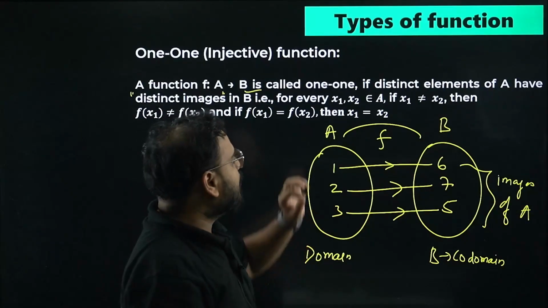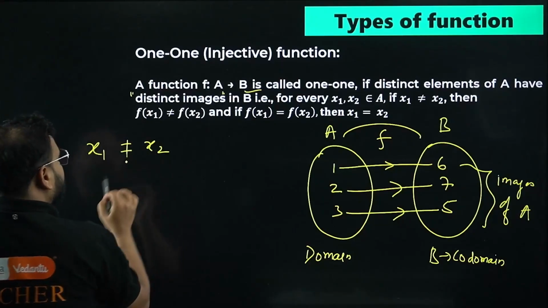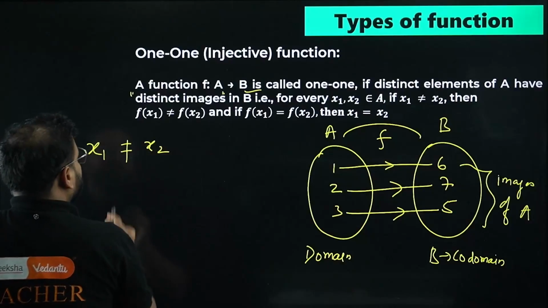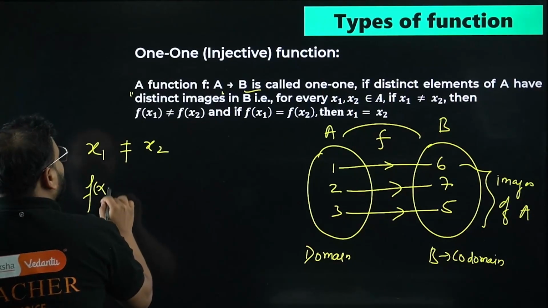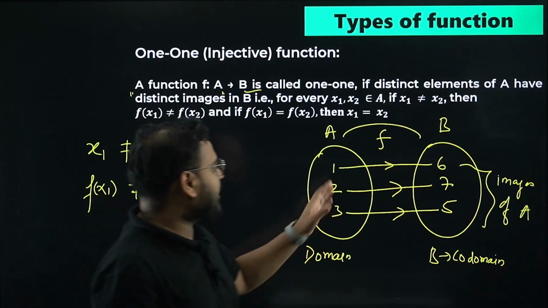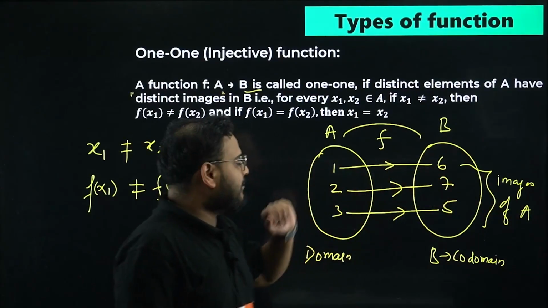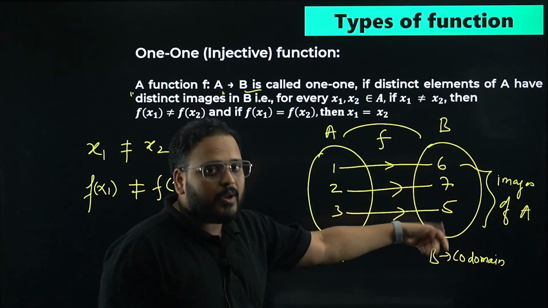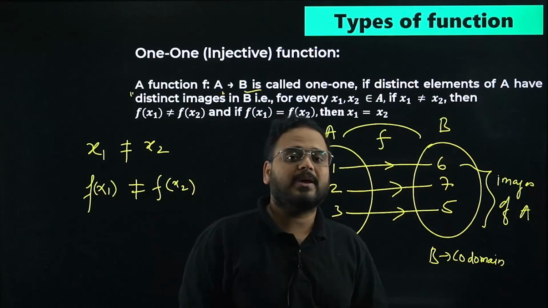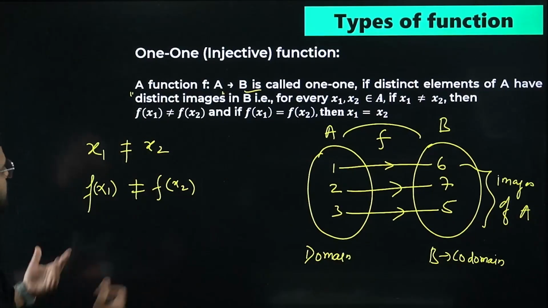I hope this is clear now. For example, for any x1 not equal to x2, two elements of the domain, the function value f of x1 will also not be equal to f of x2. Can we justify it over here? If 1 is not equal to 2, the value of the function at 1 is 6, and at 2 is 7. Are they equal? Of course not. So even though 1 and 2 are not equal, 6 and 7 will also be not equal. Makes sense to all of you? Okay, this is a one-one, or injective, function.